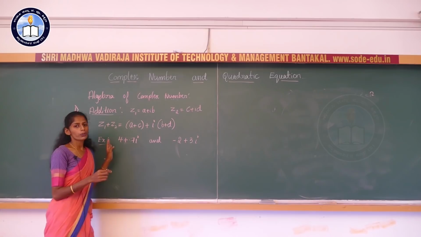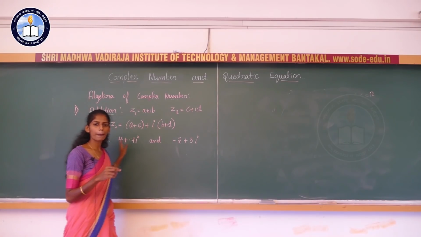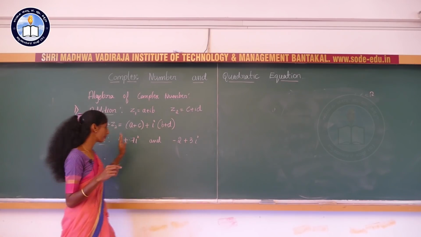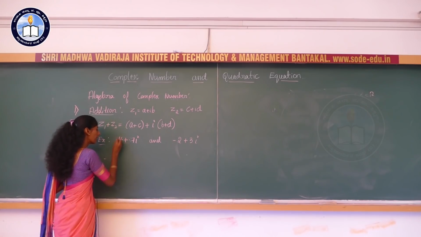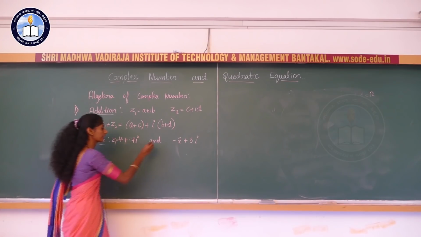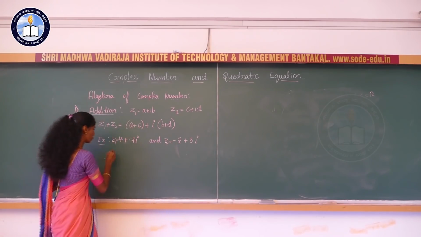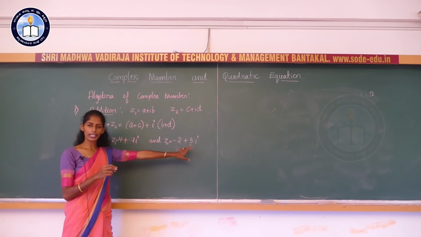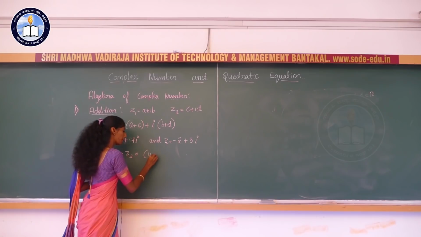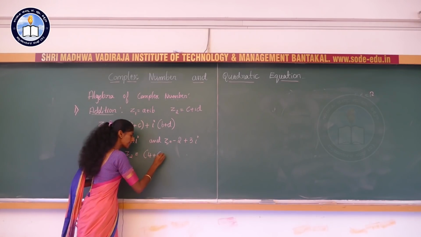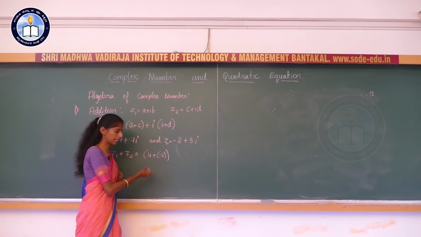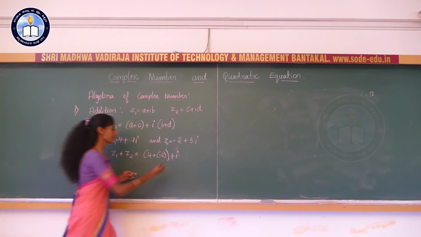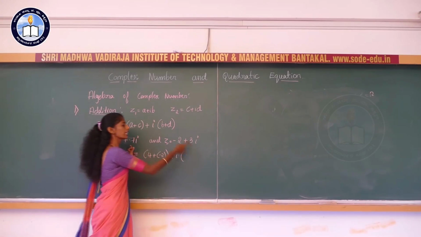As I told you, we need to add the real part to the real part and the imaginary part to the imaginary part. If I consider the first one as z1 and this one as z2, then z1 plus z2 is real part to real part: 4 plus -2, here we are adding 4 and -2, plus i as it is, then imaginary part to imaginary part.